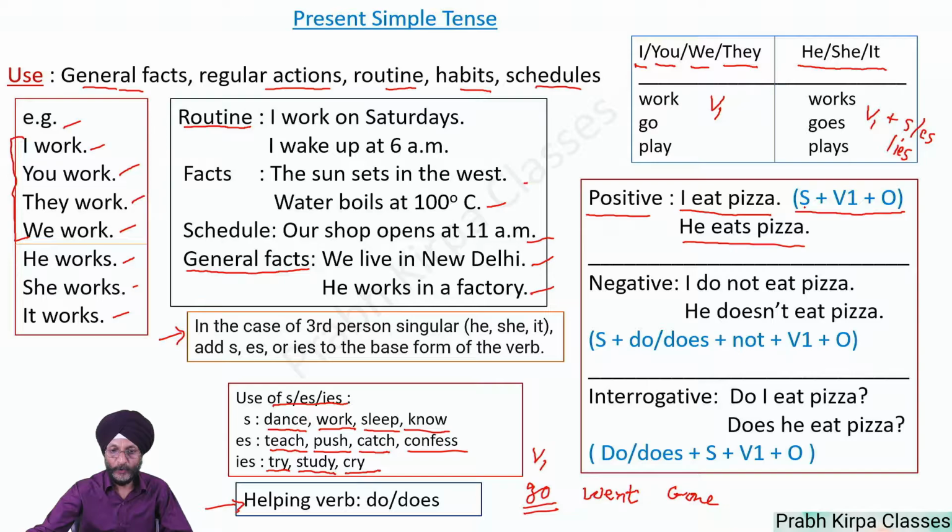First, we have to take the subject. In this case, it is I. Then, the first form of the verb. In this case, it is eat. And the object, in this case, is pizza.